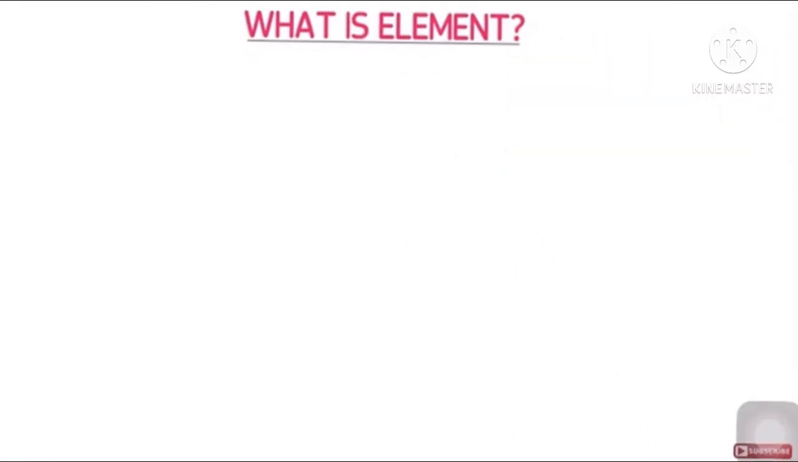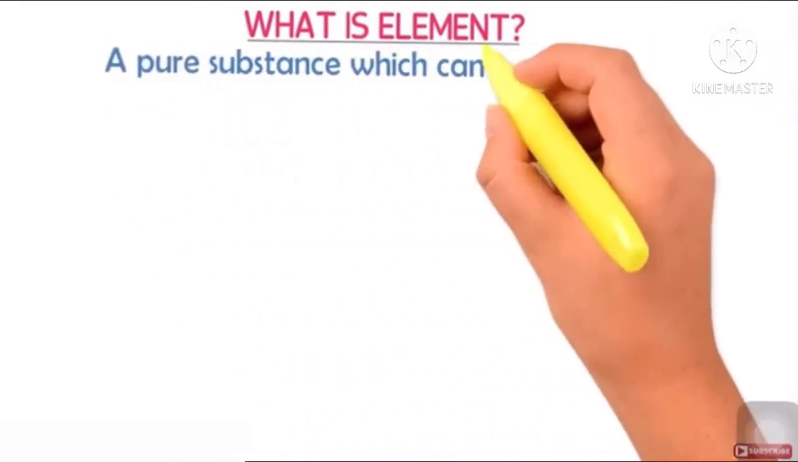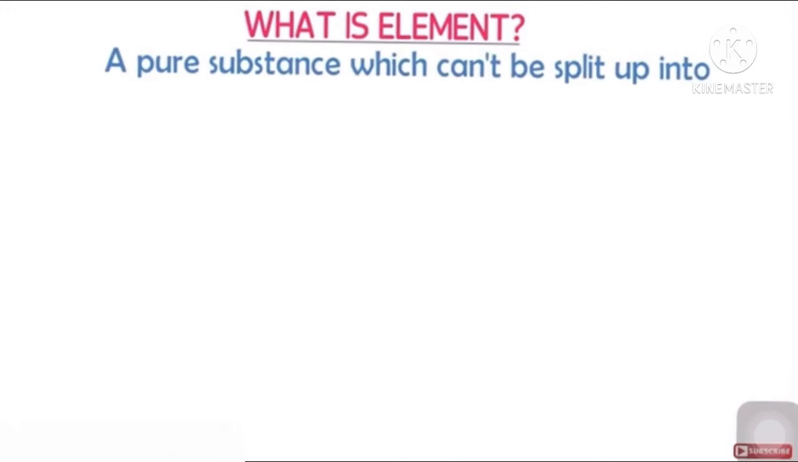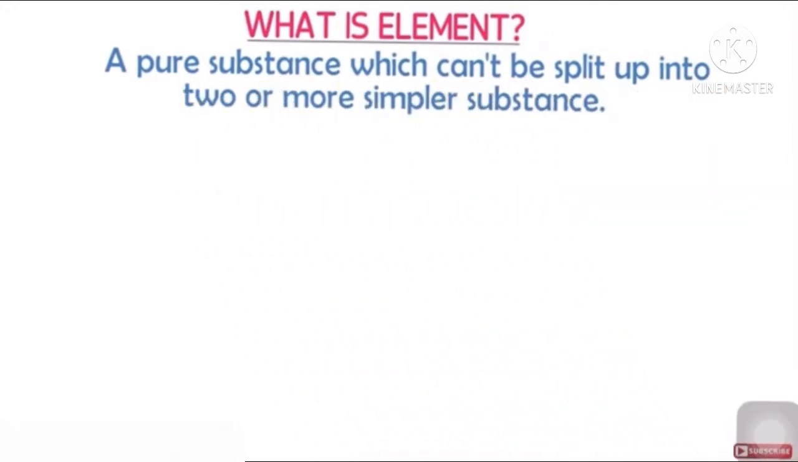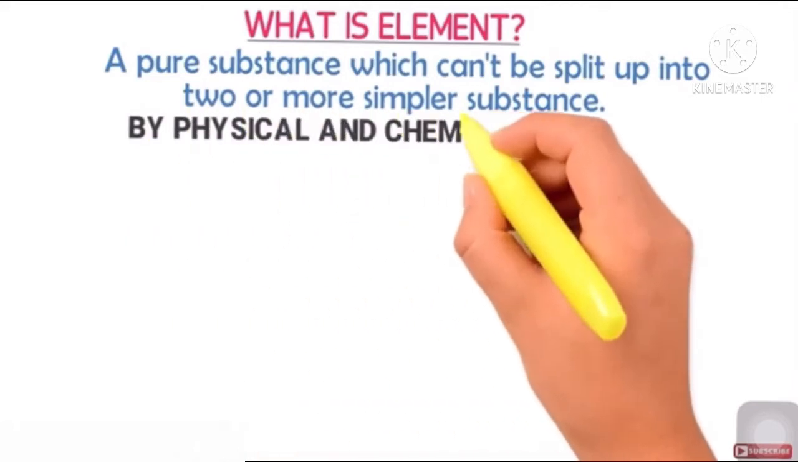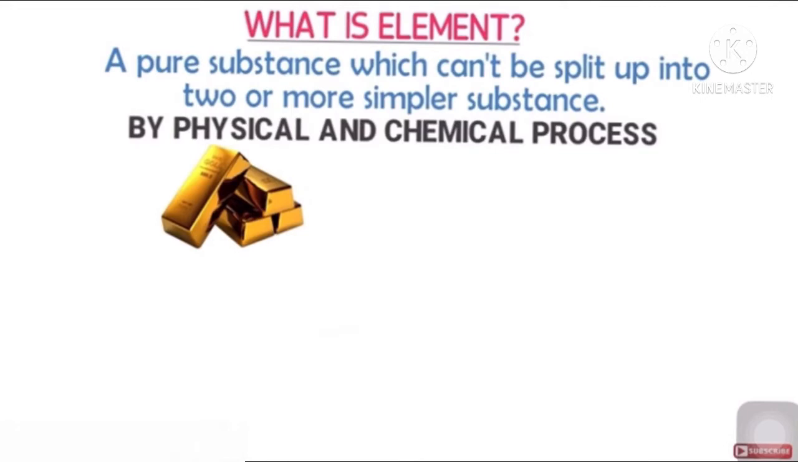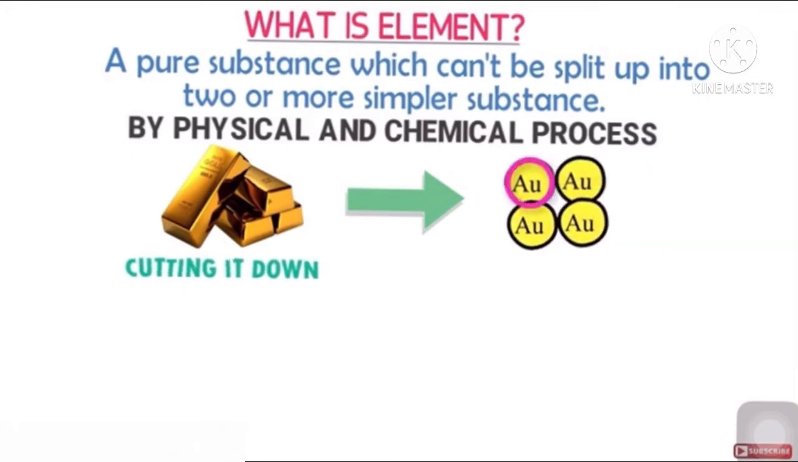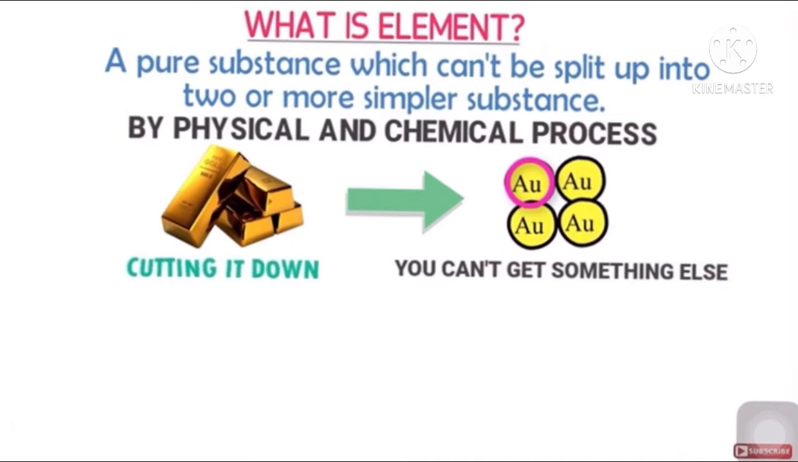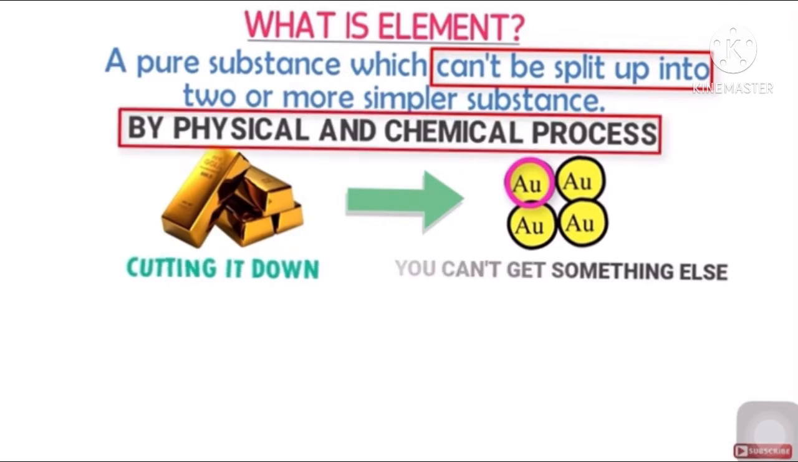So, now see what an element is. It is a pure substance which cannot be split up into two or more simple substances by any physical and chemical processes. For example, if you take a piece of gold and start cutting it down, then you will still get a smaller particle of gold. You can't get something else. So, we can say that we cannot split an element by any physical and chemical processes.